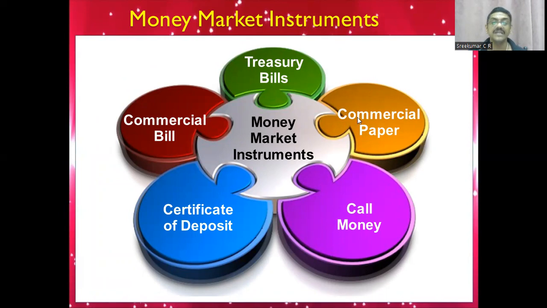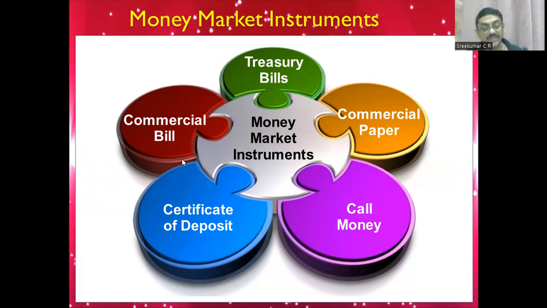We have T-bill, we have commercial paper. Treasury bills are issued in multiples of 25,000. Only the government issues them. They are also called zero coupon bonds. We already said that. Commercial papers are issued by credit-worthy, blue chip companies. Certificates of deposit are certificates issued by a company like a bank. When you are investing in a bank, you will get a certificate of deposit, isn't it? Like that, in firms, if you are investing, they will give you a certificate of deposit.